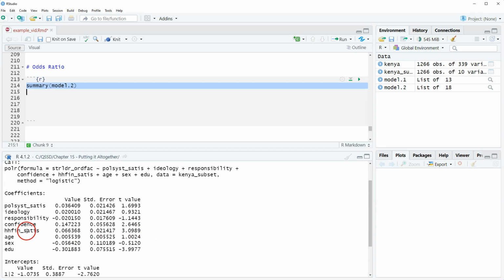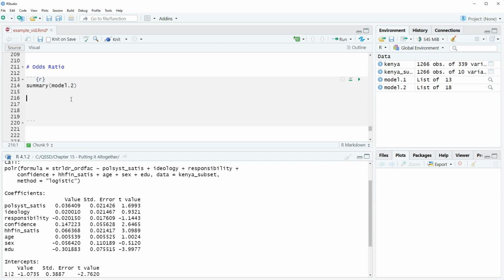Okay, so we had three variables that were significant: confidence, HH fin status, and EDU. I'm just going to do the odds ratio as a percentage. Again, I think odds ratio percentage is way more intuitive to understand than the non-percentage version.